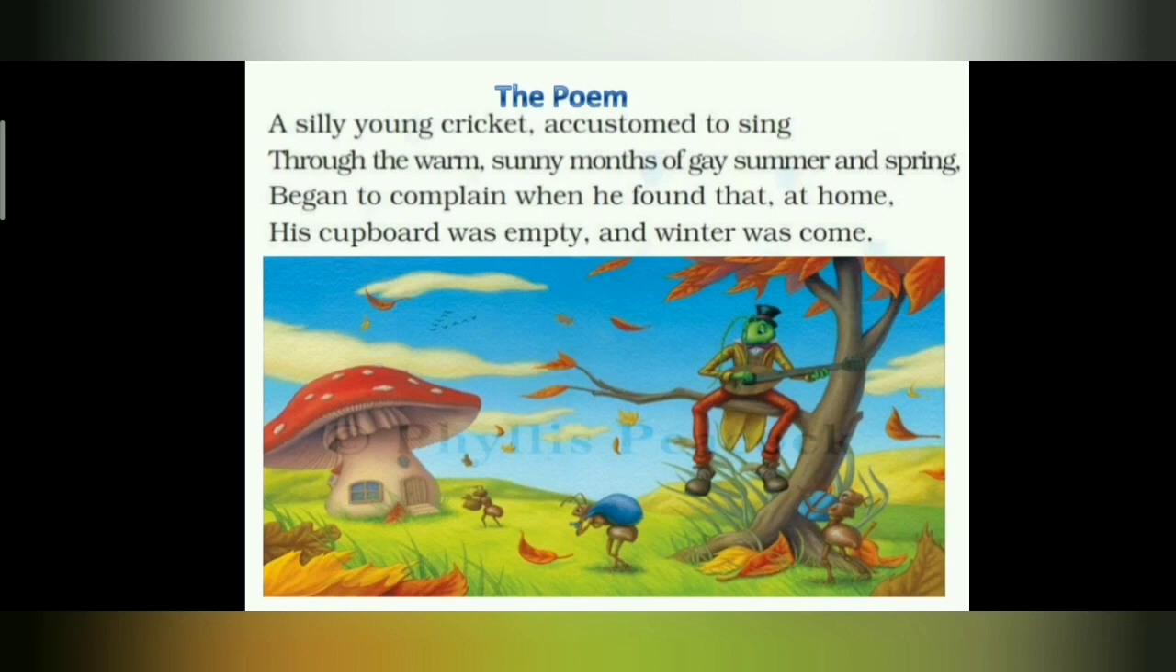So here the poet says that this cricket was silly, young, and was used to enjoying during the spring and summer season. And the poet calls the spring and summer seasons gay because in this particular season the trees are full of greenery.